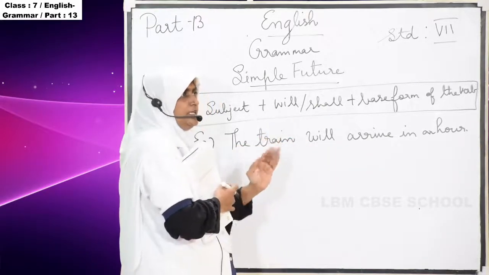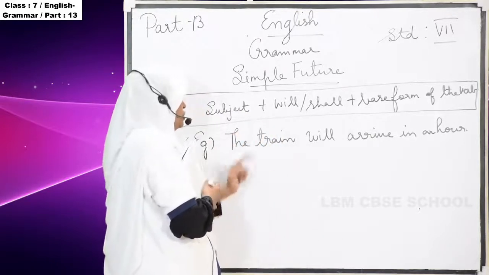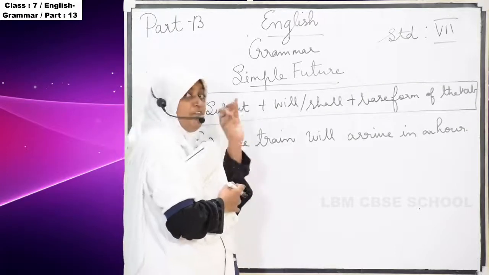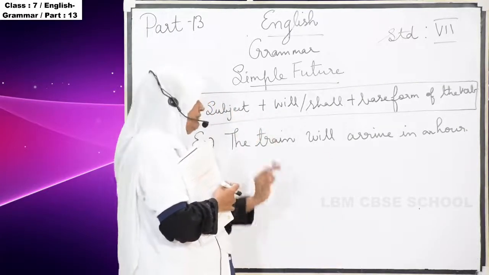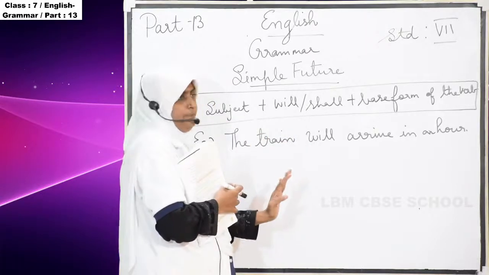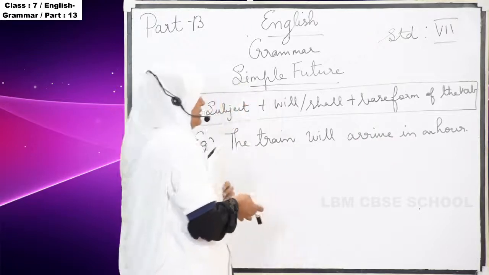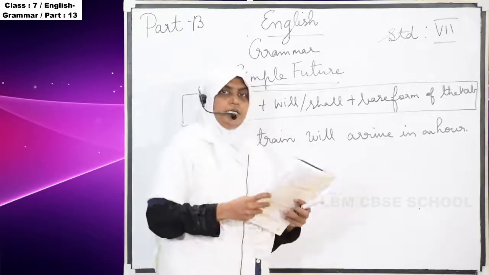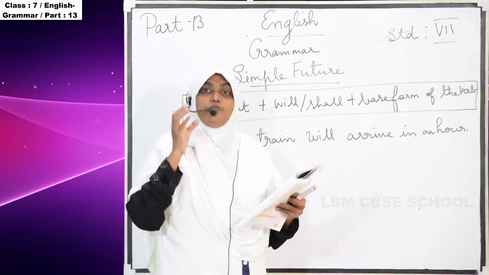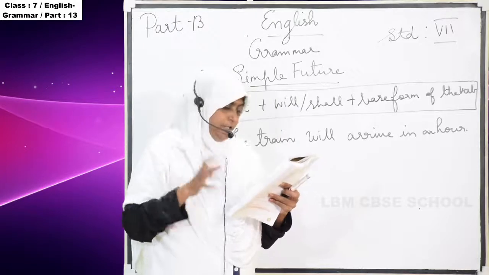The train will arrive in an hour. The train is going to come within an hour. That is the meaning. In simple future tense they will use it like this. That is the first example they have given, and it predicts a future event.